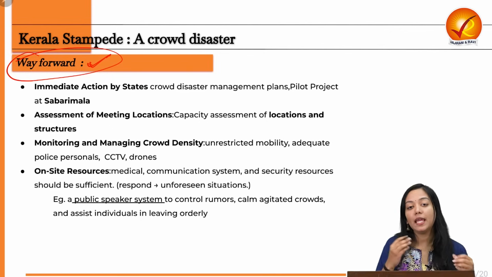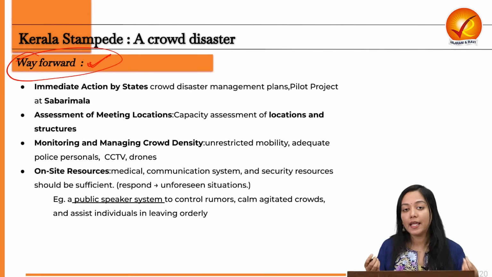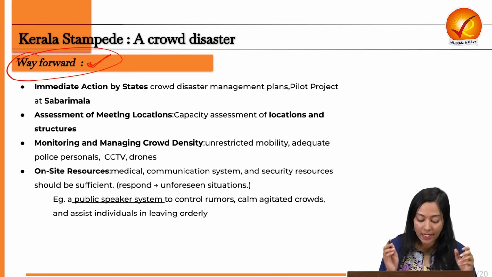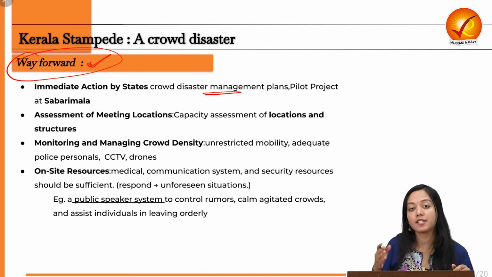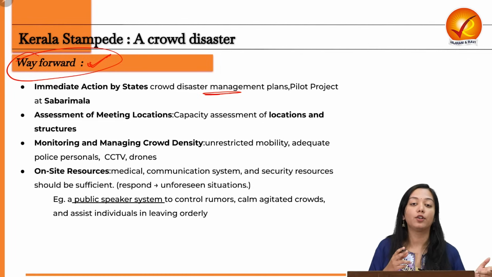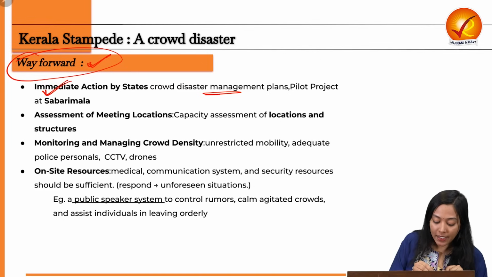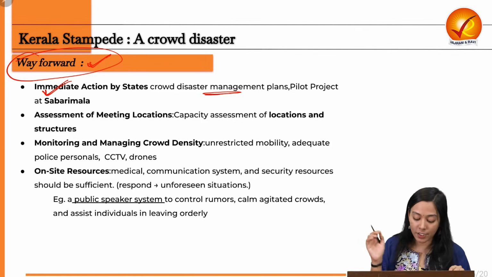First and foremost is immediate action by the state. So many of the states do not take crowd disasters very seriously. Because of that lethargy and carelessness, many of them have not created any crowd disaster management plan as they have been told by the NDMA. So the first and foremost need is immediate action by states regarding developing their crowd disaster management plan.